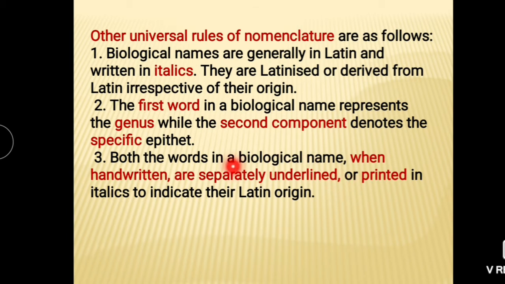Means when you write any biological name in an exam, you must follow this rule. Separately underline them or print them in italics to indicate their Latin origin.